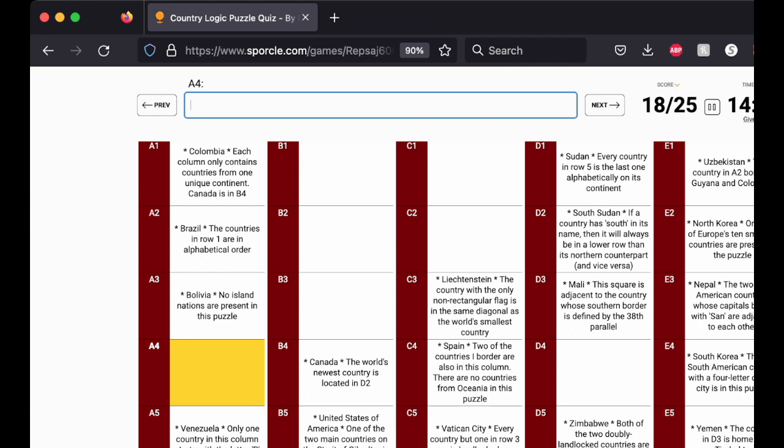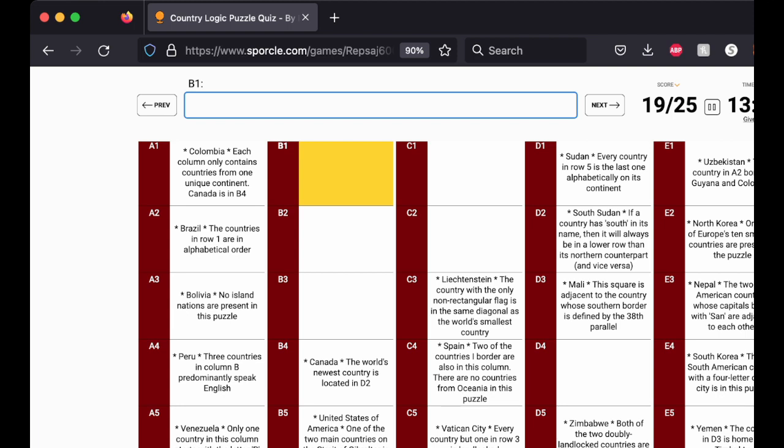Wait. Before we do that, only one country in this column starts with the letter B. Wait, no. So Belize is here now. And according to the hint in A2, the countries in row 1 are in alphabetical order, so B1 cannot be Belize, because Belize would be before Colombia.